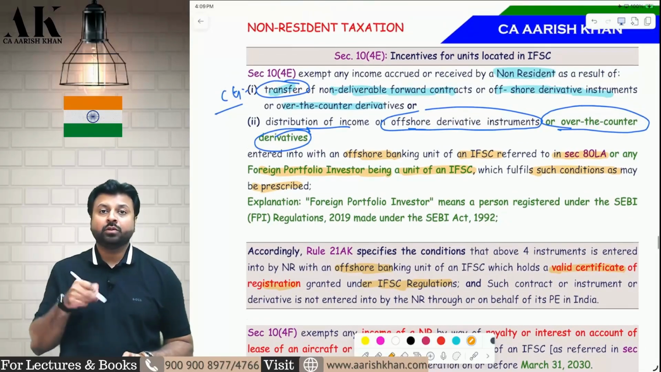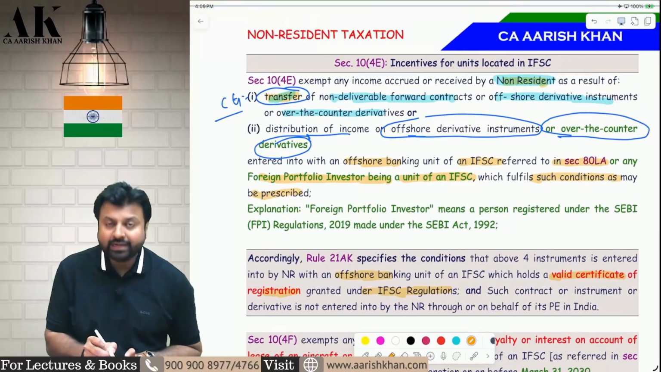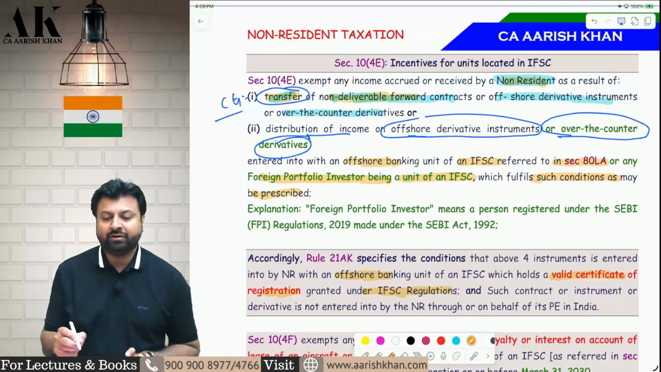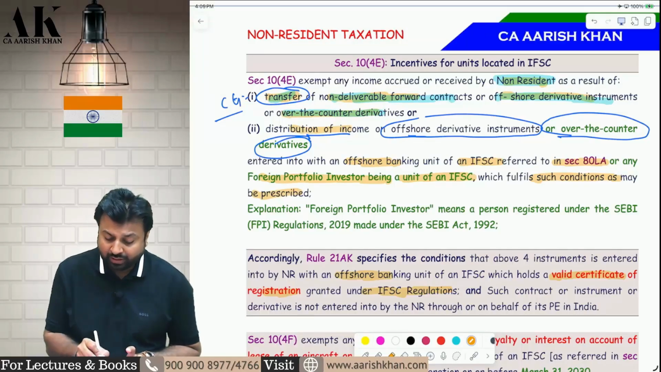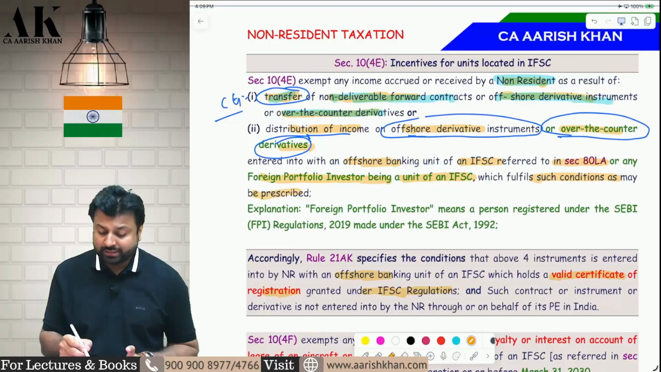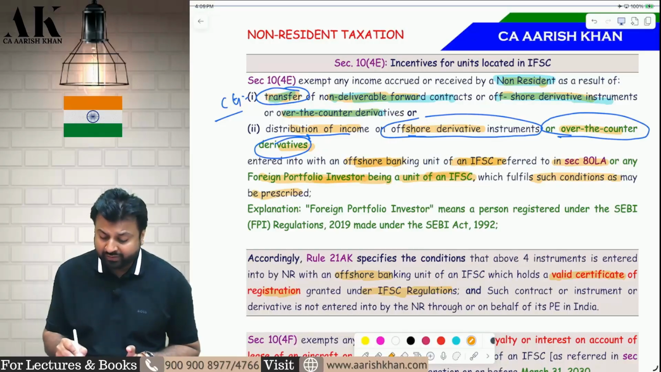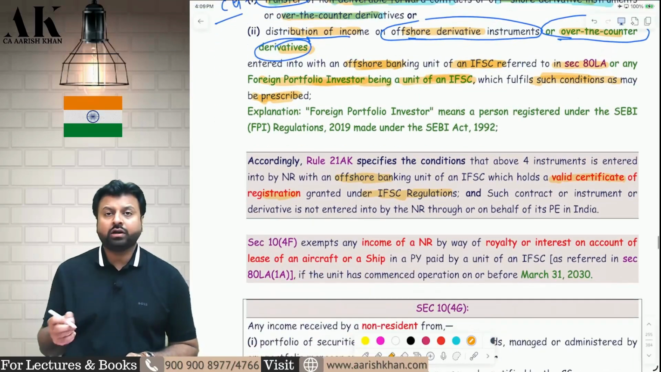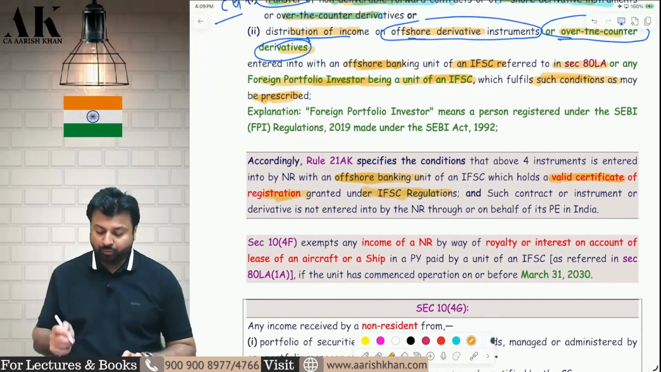So again I am saying, who is the assessee? The non-resident is the assessee. What is the non-resident doing? They are earning some capital gains from transfer of a non-deliverable forward contract, offshore derivative instrument, and over the counter derivative, and they are also earning some income from the offshore derivative instrument and over the counter derivative. They are entering into these instruments with whom? With an offshore banking unit of IFSC or with a foreign portfolio investor who is fulfilling certain conditions. What conditions do they have to fulfill? They have to hold a valid certificate under the IFSC regulation. Okay, I hope it is clear to all of you.